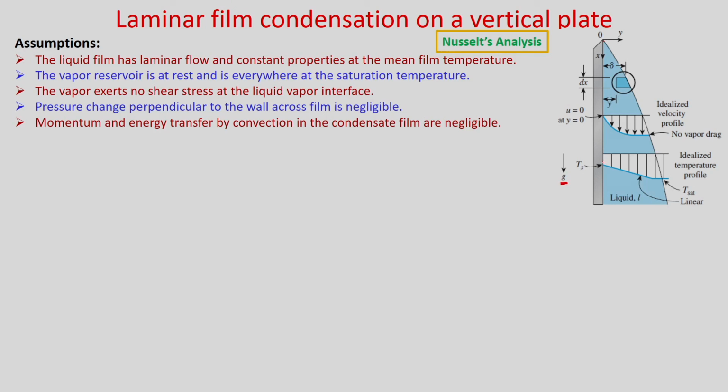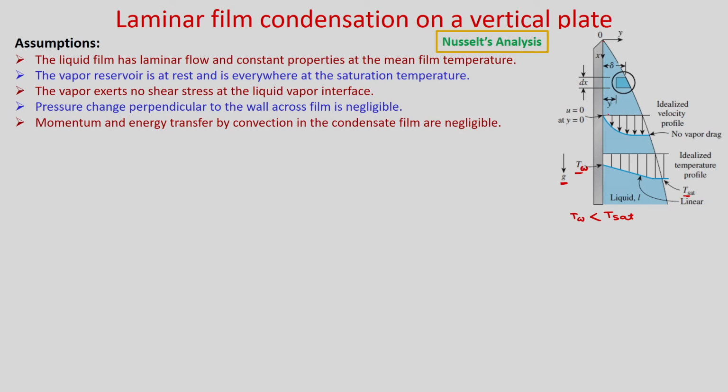The temperature of the plate is constant, that is Tw, and the vapor is at rest and its temperature is Tsat everywhere, and in this particular case Tw is less than Tsat. So, obviously condensation will take place and a liquid film will be formed over this surface.